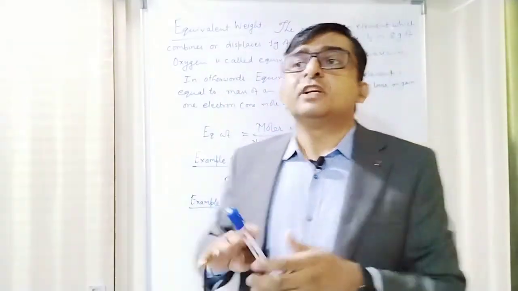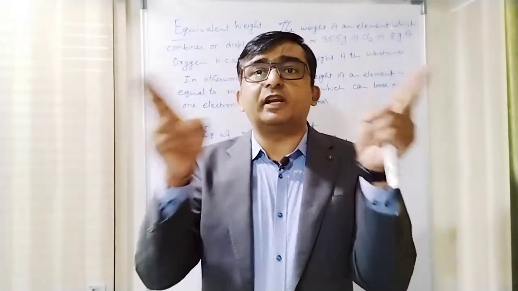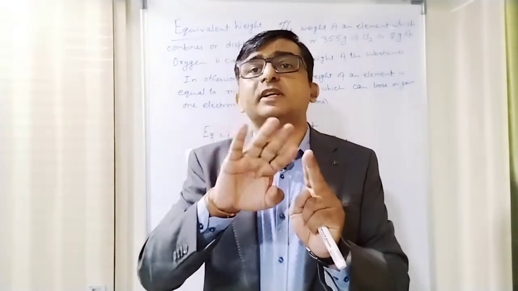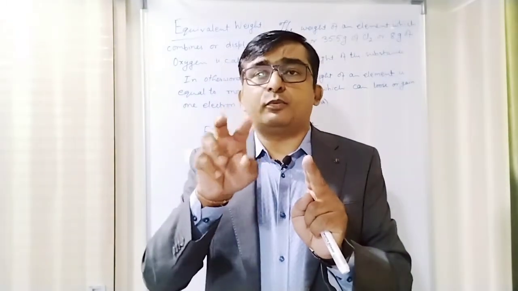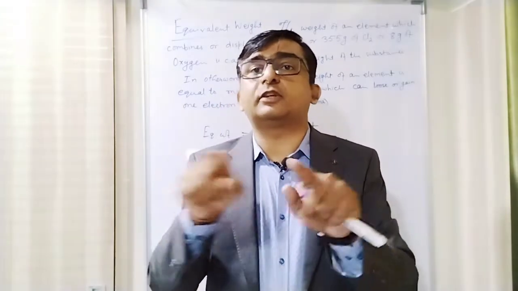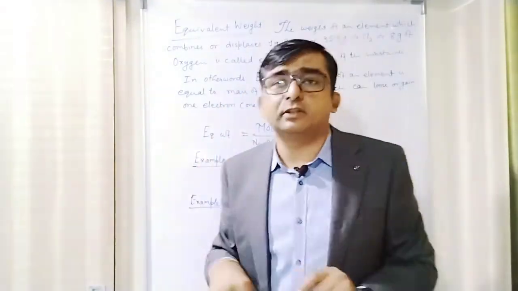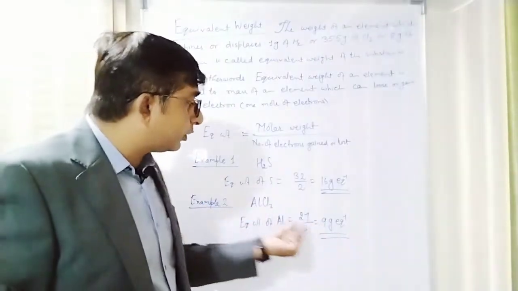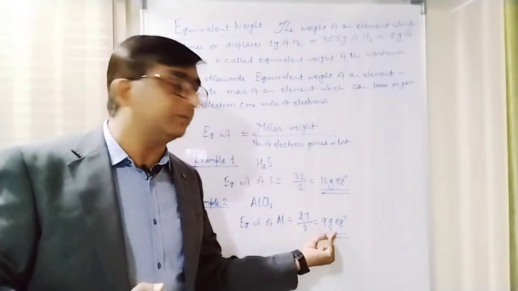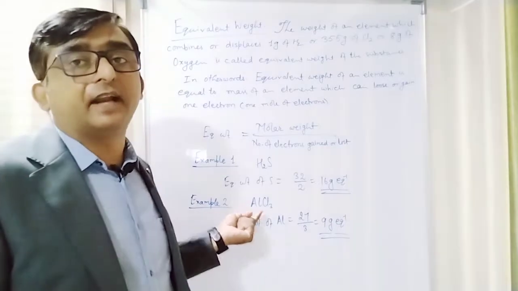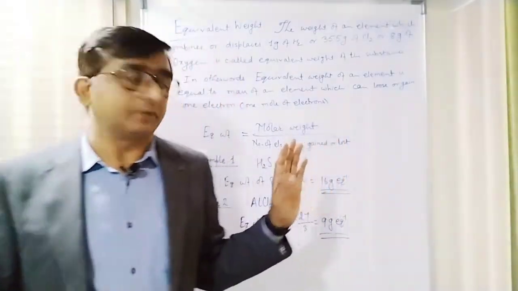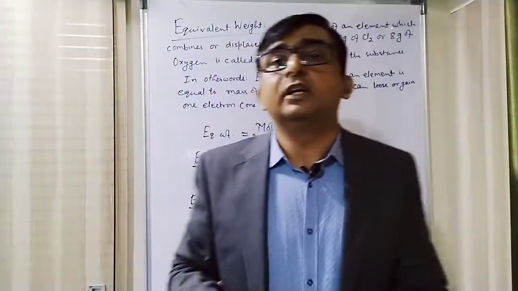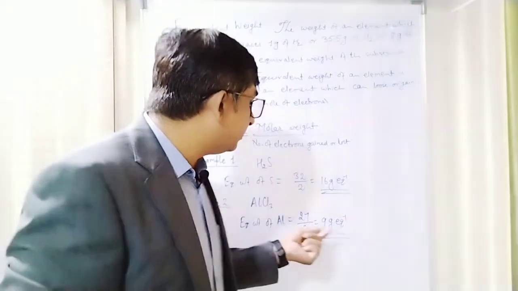See what is happening. In reciprocal proportion, they were saying that whenever two elements combine, their mass ratio in the two compounds will be either the same or a simple multiple of the masses. Now here the problem is, whenever aluminium reacts with chlorine, 9 gram of aluminium will always react with 35.5 gram of chlorine, whatever compound it is forming. So this becomes aluminium's equivalent weight. In any compound, aluminium will be reacting with anything, its mass will be a multiple of this 9.